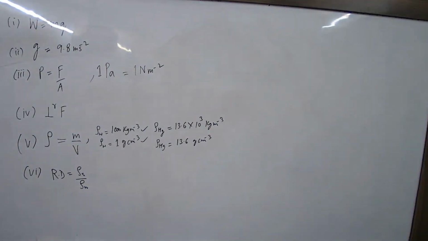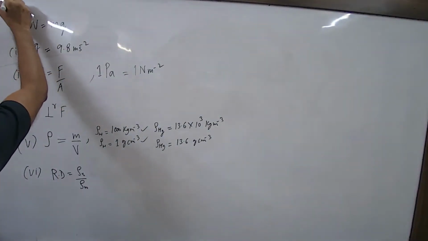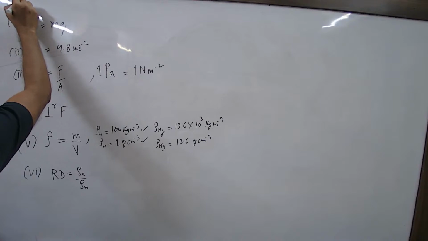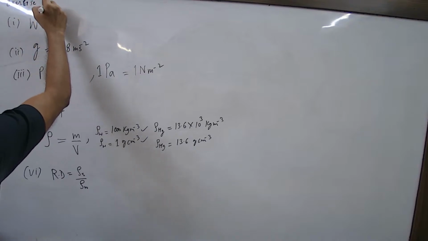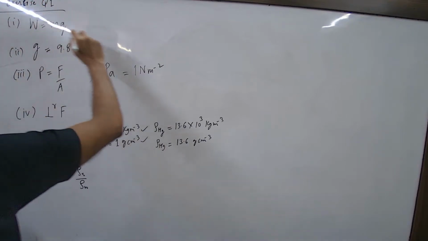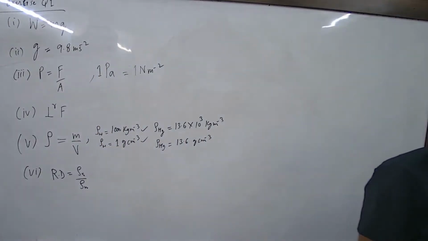So what we just did is classwork exercise question 1. Next, state the universal law of gravitation.